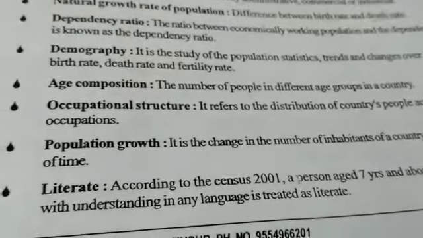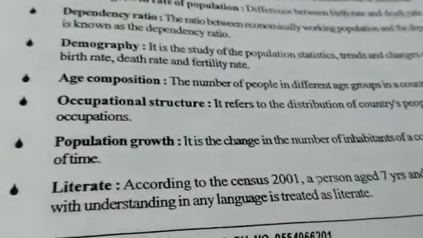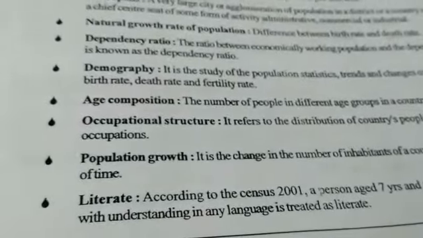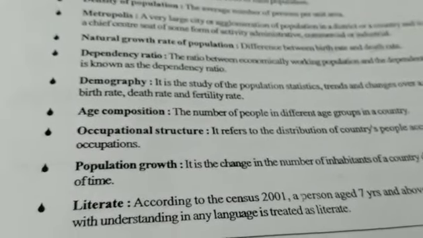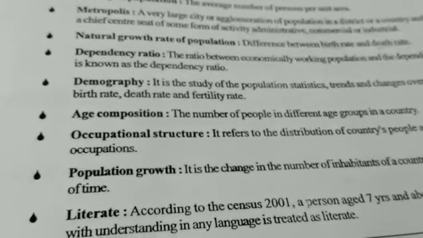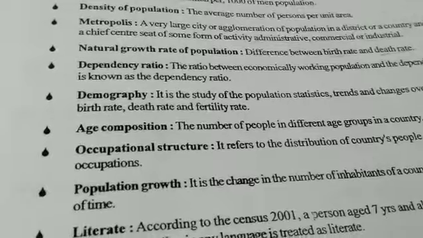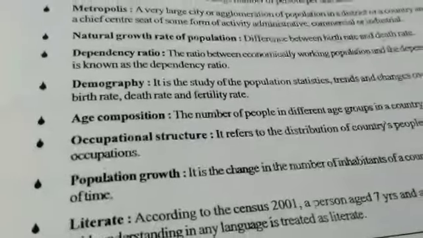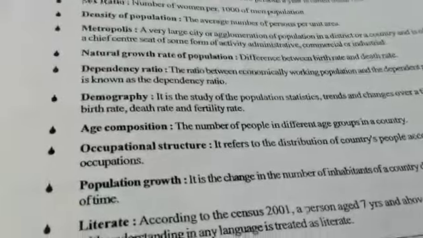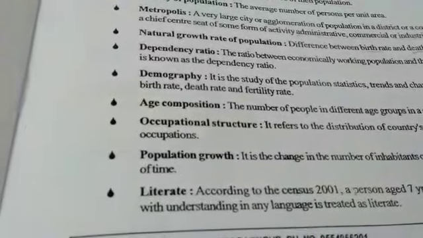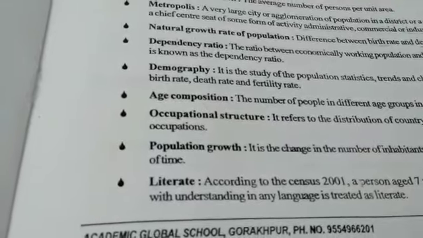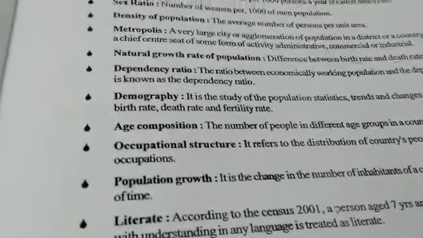So one can find out whether the younger generation is more than the old generation. Like our Prime Minister Modi always says that India is a country of youth. So it means the age group between 20 to 40 or 40 to 60 is more than 60 to 80. That is why we term our country a young nation and a most working-class country with lots of human resources, we may say.